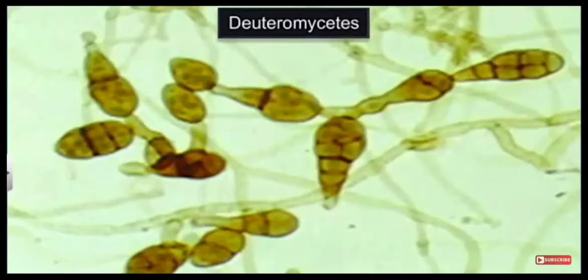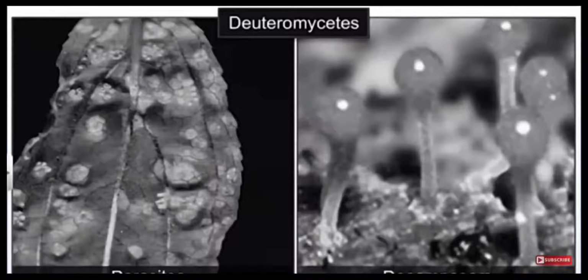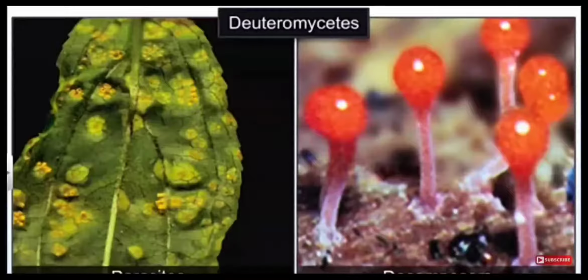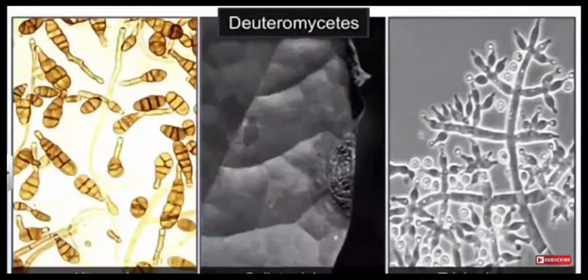So Deuteromycetes, if you see their structure, they are just like any Ascomycetes or Basidiomycetes, because their hyphae are also branched and septate. So most of the Deuteromycetes are parasitic. They cause many fungal diseases like early blight of potato, red rot of sugarcane.